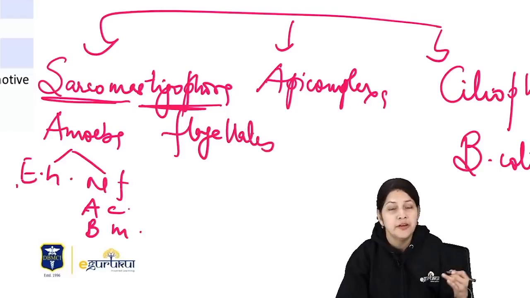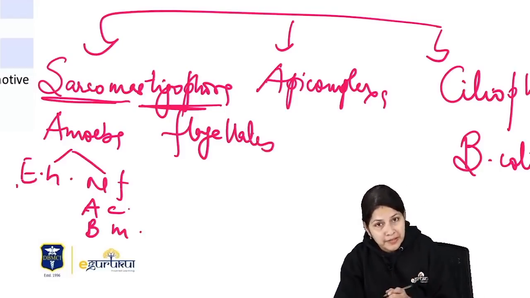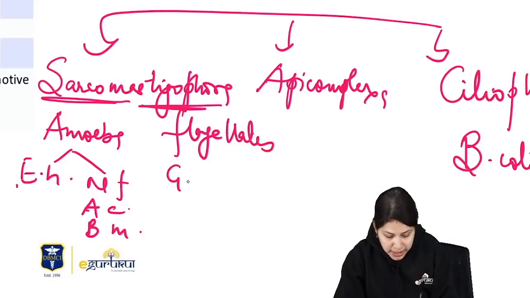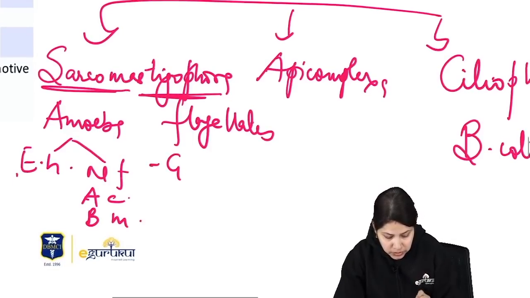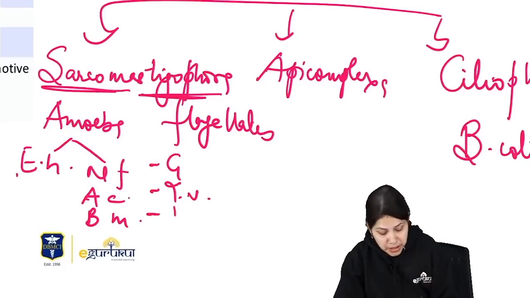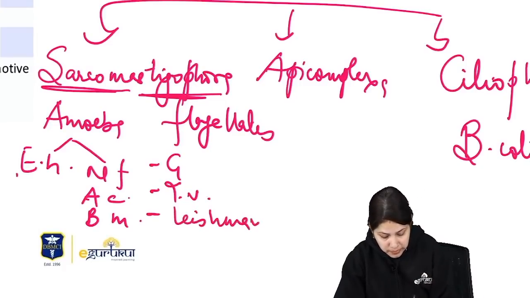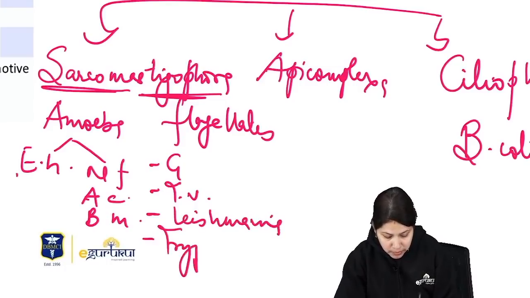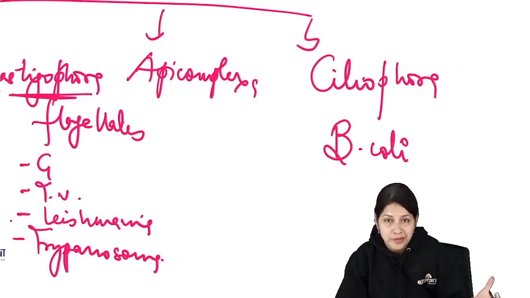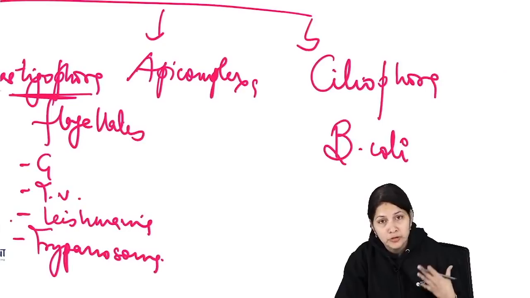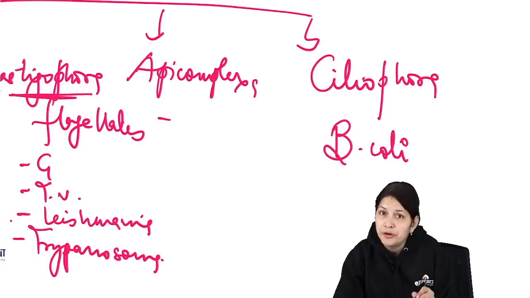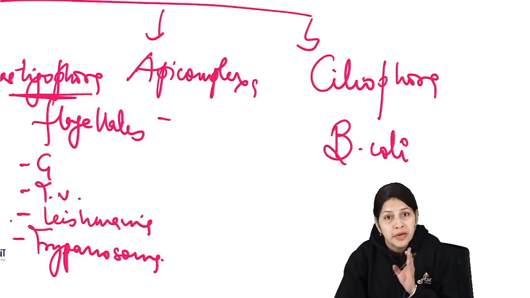So here also we have a group of intestinal and other flagellates like Giardia, then Trichomonas vaginalis, and other flagellates like Leishmania or Trypanosoma. And Apicomplexa don't have a specific organelle for locomotion, and it mainly includes the important coccidian parasites like the CCI, an important group for causing diarrhea in immunocompromised patients.